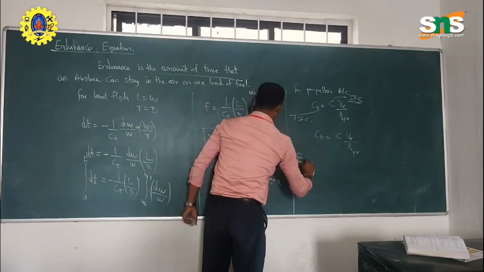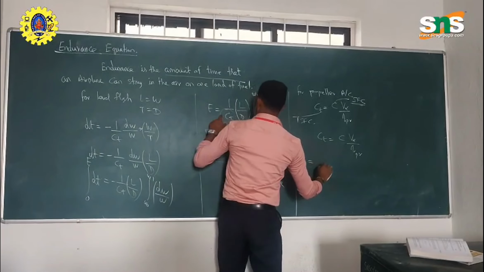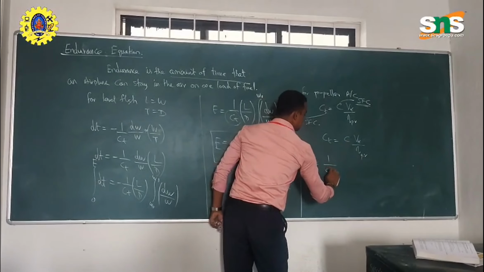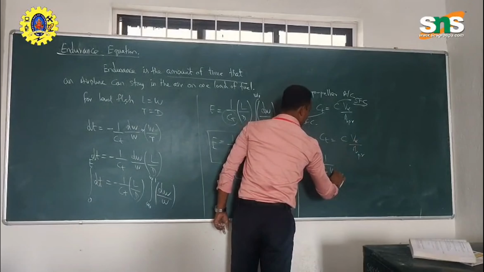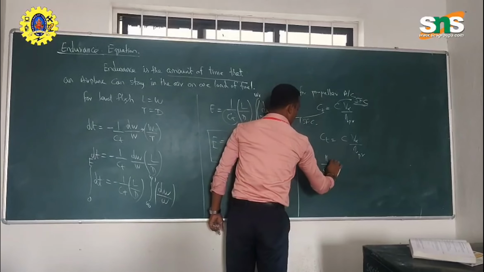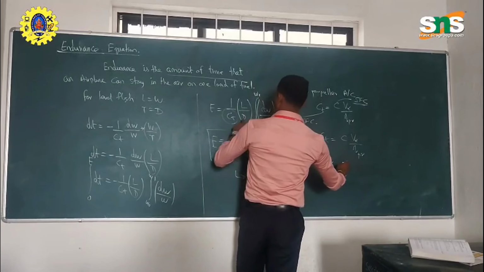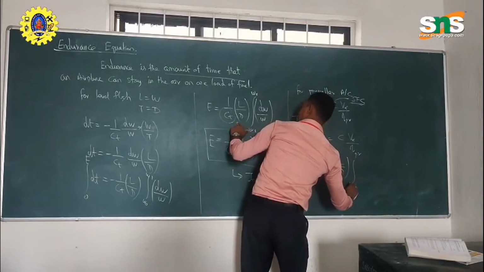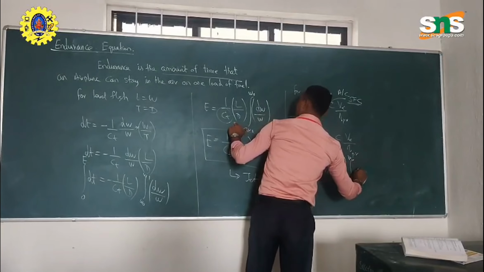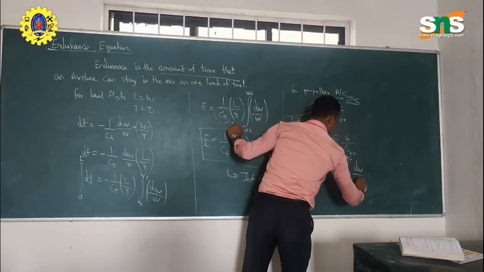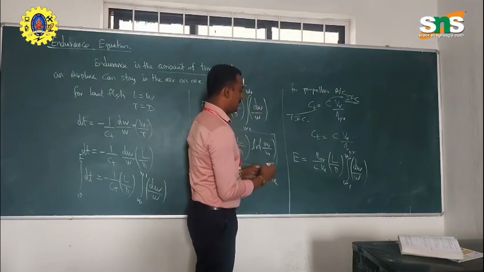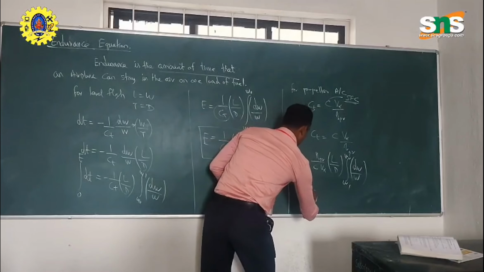So endurance for the propeller aircraft is equal to 1 by Cp, we can write this as eta propeller by Cp, V infinity, L by D, integral from W1 to W naught of dW by W. Now we can integrate this.